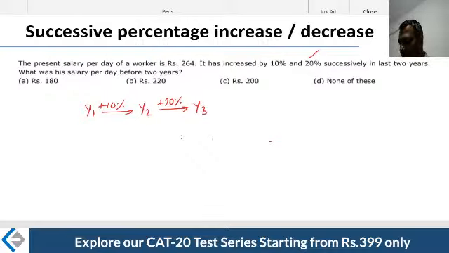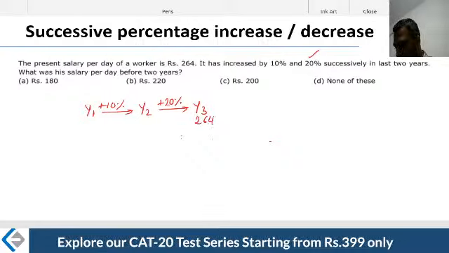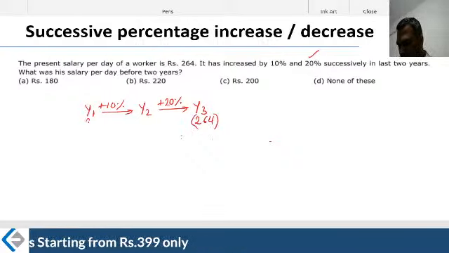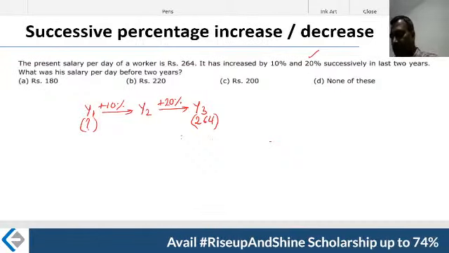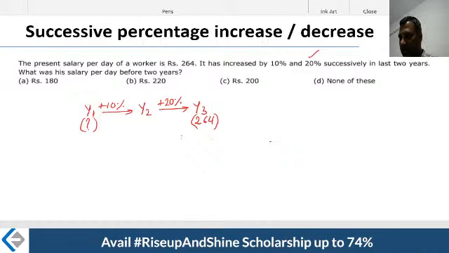What did the author say? He is giving me this number. He's saying that the number here is 264. What is he asking? He is asking what the number here is. So how do I reach it? Via multiplier, just like the way we did in the previous question. But we don't know this particular value, so let me call it x. There would be a value called x out here.